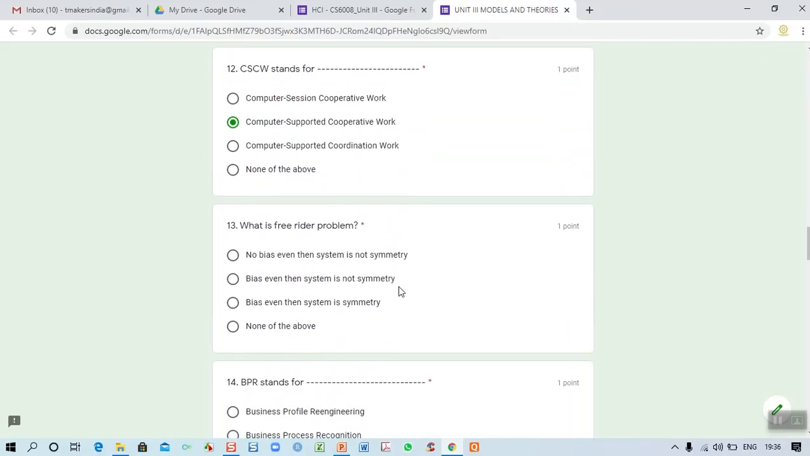Then what is the free rider problem? Here there is no bias, even then the system is not symmetric. So that is called the free rider problem. This we have discussed, is it not? That is no bias, even then the system is not symmetric.